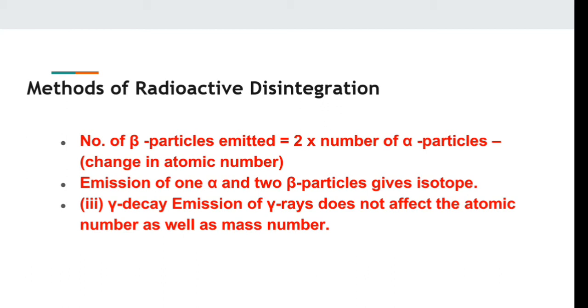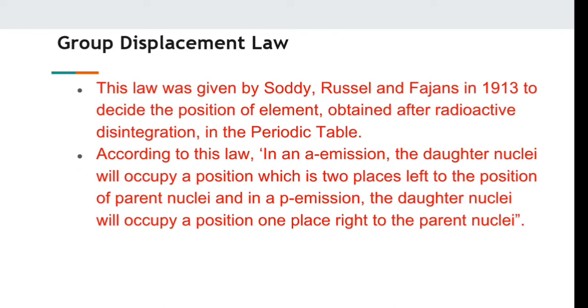Gamma decay is the emission of gamma rays. As we know, alpha, beta, gamma and their properties were discussed in our previous presentation. Do you remember that? Therefore, you understand that gamma emission cannot affect the atomic number of the element. So friends, when emission takes place, we get new nuclei. Whatever nuclear reaction starts, the starting material is known as the parent nuclei, and the new product obtained is known as the daughter nuclei.